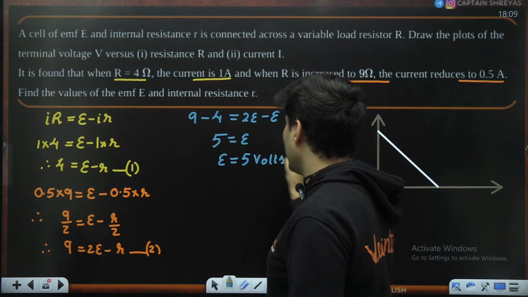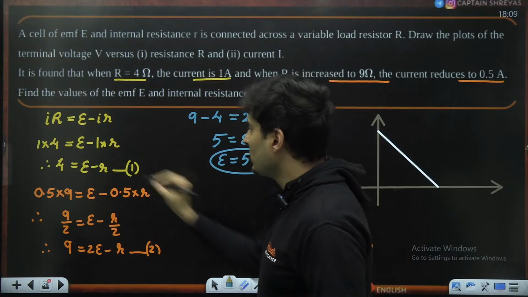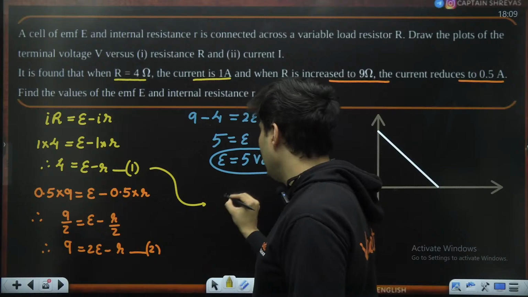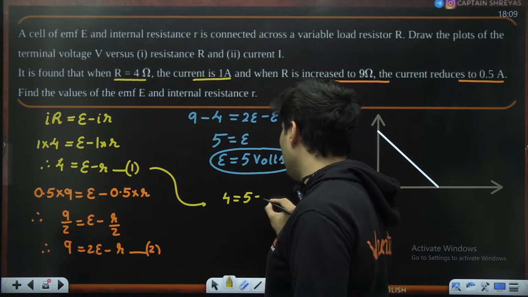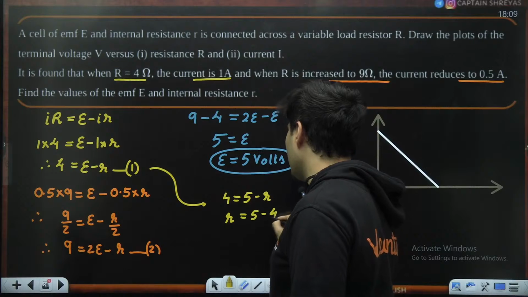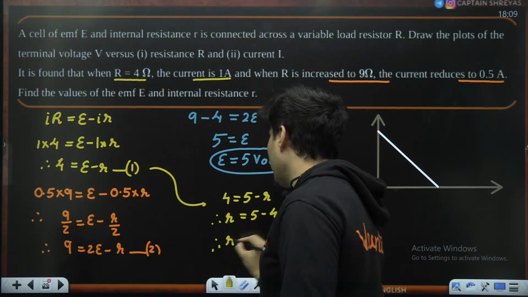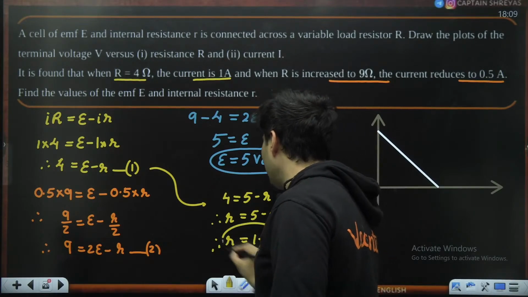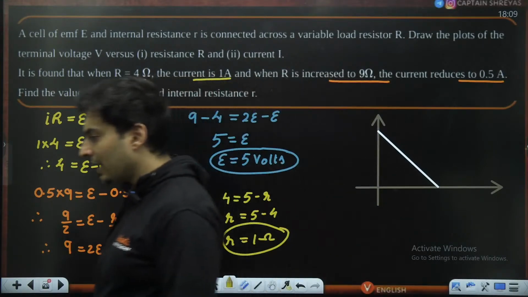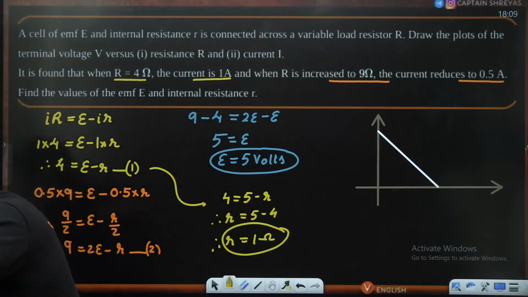Okay, so that is one of the answers. Perfect. So use it over here. If you use it directly over here, what will you get? 4 is equal to 5 minus r. So therefore, small r is equal to 5 minus 4. Therefore, r is equal to 1 ohm. So that is your second answer. So 5 volts and 1 ohm. Great. You will get full marks for it.